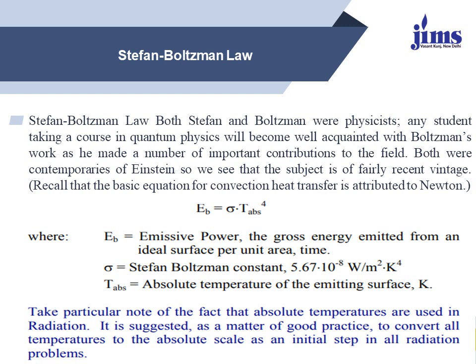The second point is that a black body emits the maximum amount of thermal radiation of all wavelengths at any specific temperature. And the third, very important point for a black body is that it is a diffusive emitter, meaning the radiation emitted by a black body is independent of direction.